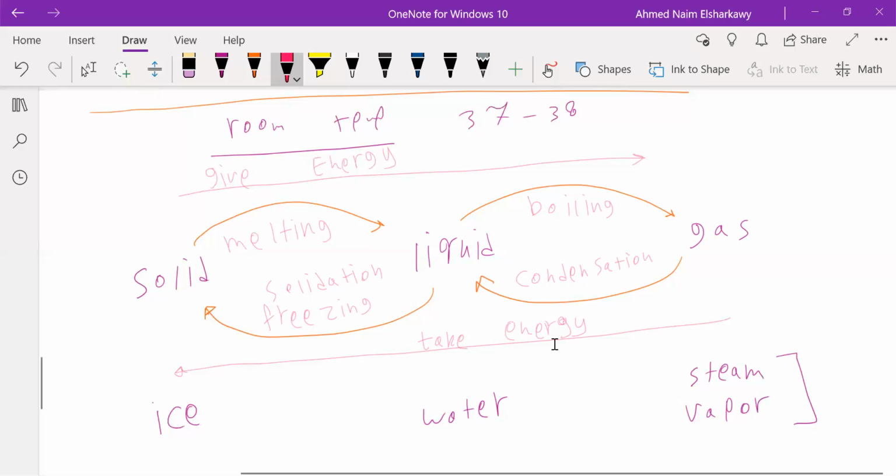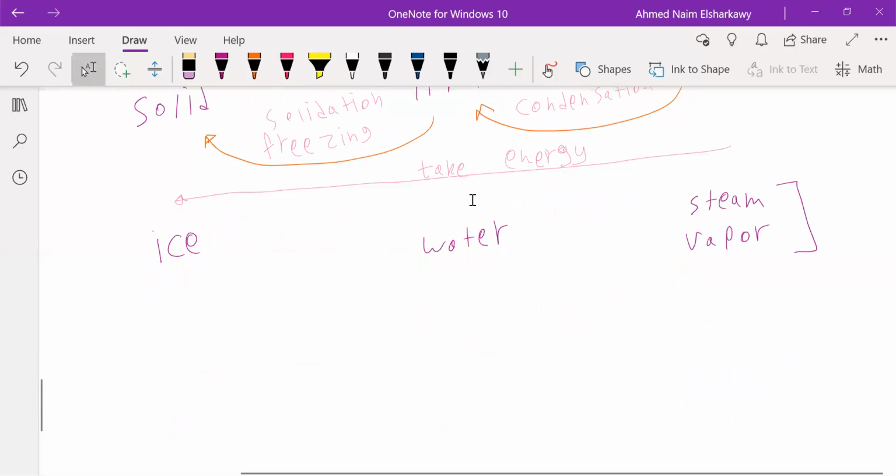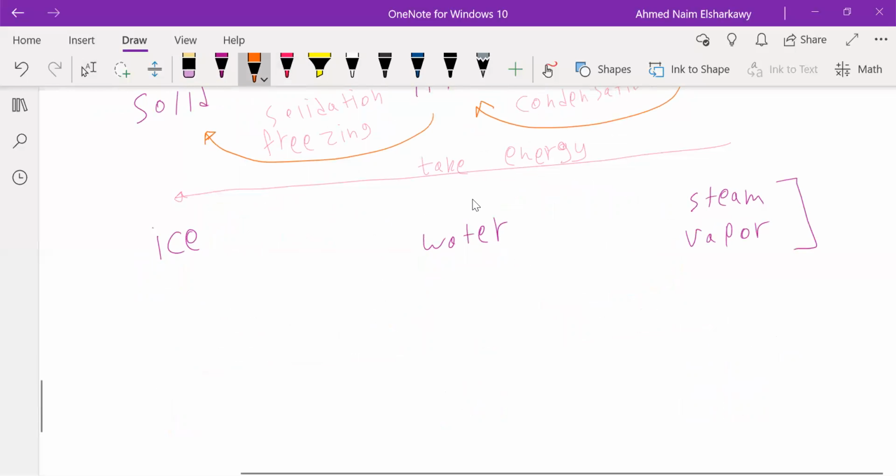Here you are giving energy, and here you take energy. So if you put something in a hot place, let's say we put some ice over a burner, right now I am giving it energy, right? So it will start to convert to water, and after a while it can start to evaporate and form the steam, right? So in here we give energy, right?